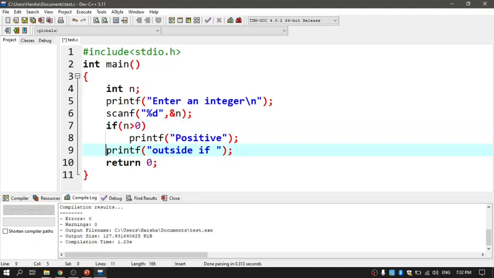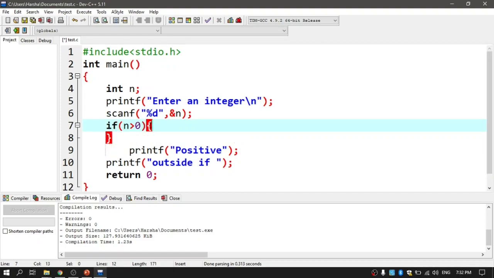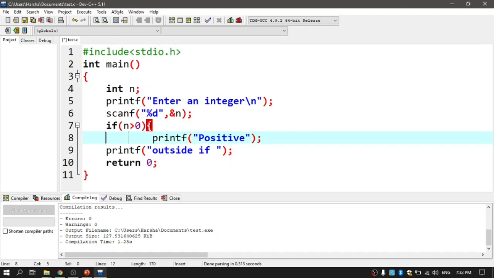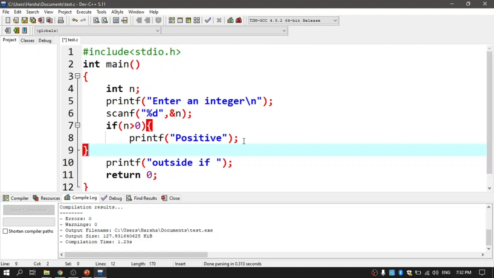What is the statement outside the if? It's a printf. And here I didn't use any curly braces. If you observe, these curly braces I have skipped, right? Because if the body contains a single statement, then braces can be made optional or simply dropped. That's why I have not taken curly braces. They are purely optional. I will show you practically whether they are optional or not. Let me remove them in my later executions.